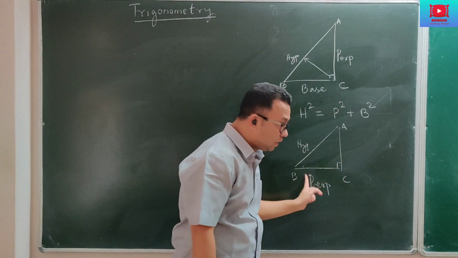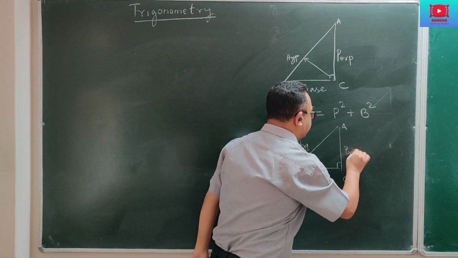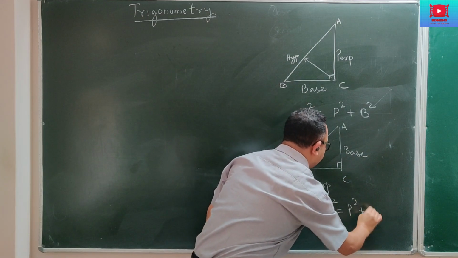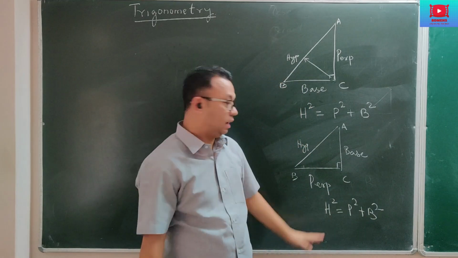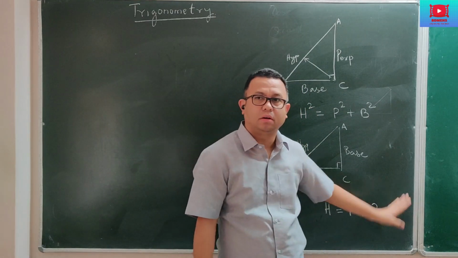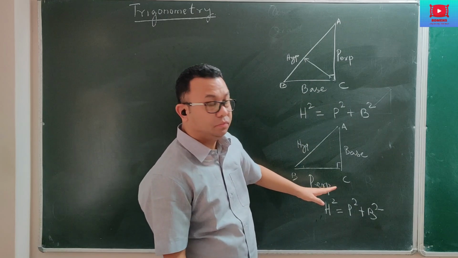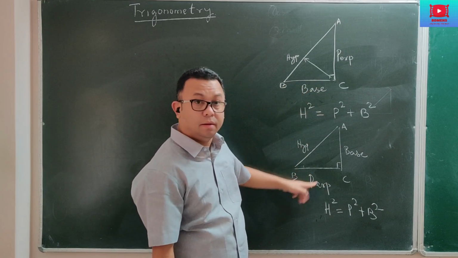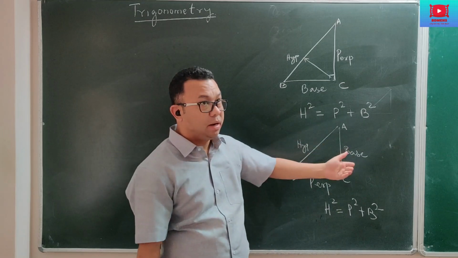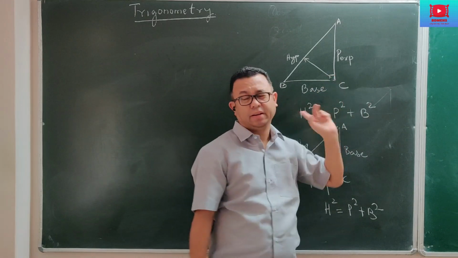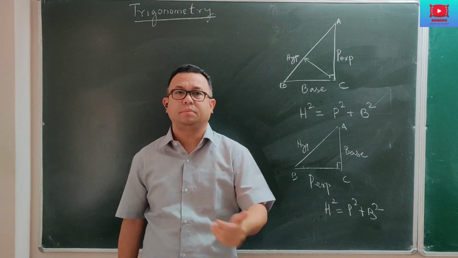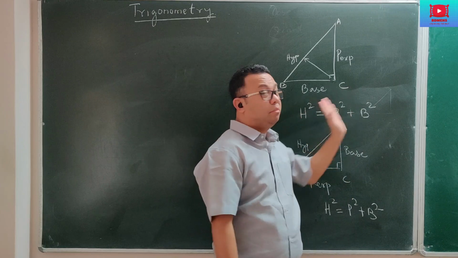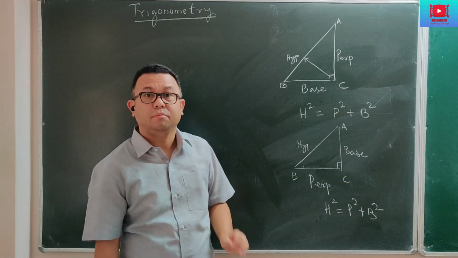So if I am considering this as perpendicular and this as base, it is not going to make any difference when you are calculating a hypotenuse or a perpendicular or a base. So in Pythagoras theorem, base lower side, perpendicular upper side, it really doesn't matter. A perpendicular can be taken as base and a base can be taken as perpendicular. It makes no difference in calculating hypotenuse, perpendicular or base in Pythagoras theorem.